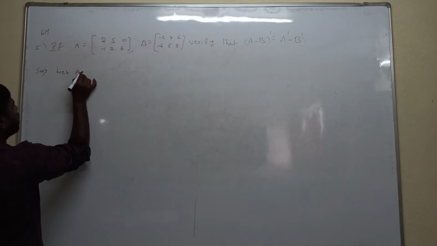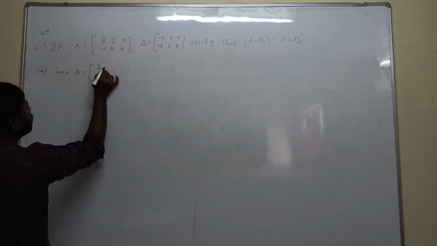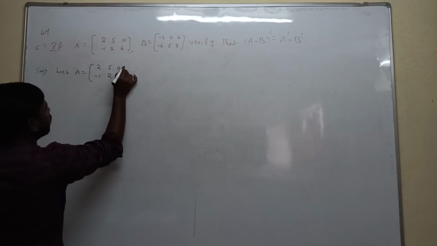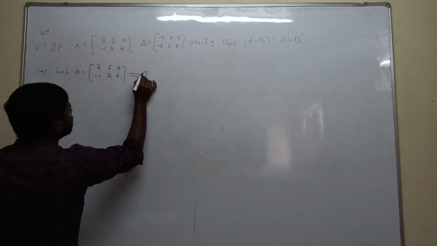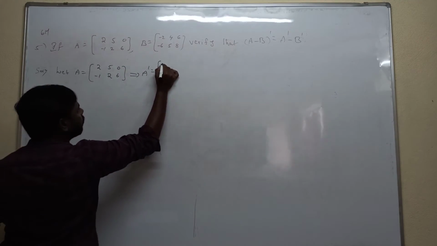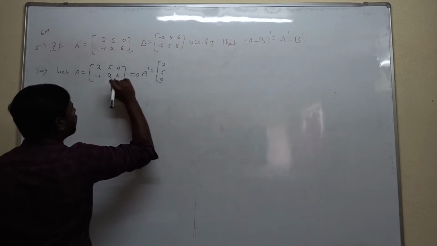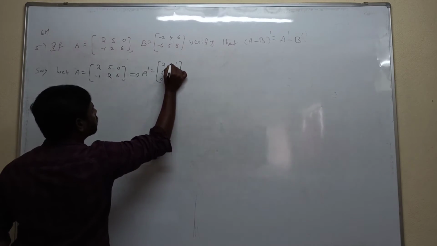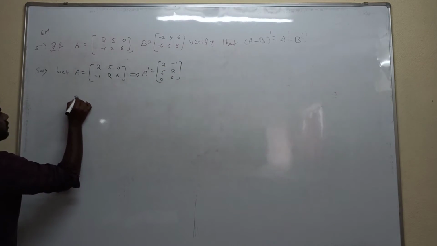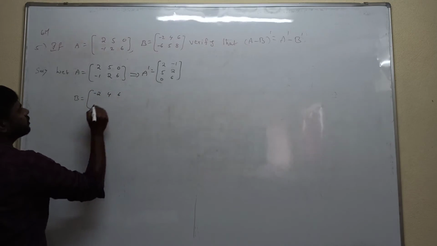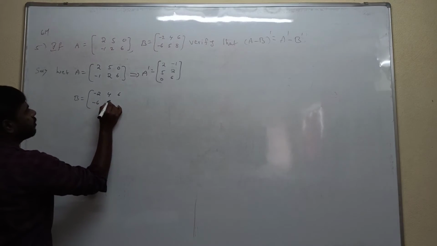Let A be the matrix 2, 5, 0, minus 1, 2, 6. The transpose of the A matrix is obtained by interchanging rows and columns. So the first row becomes the first column, the second row becomes the second column. Next, the B matrix is minus 2, 4, 6, minus 6, 5, 8.